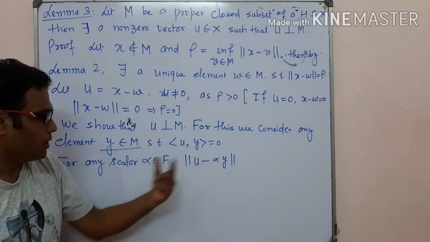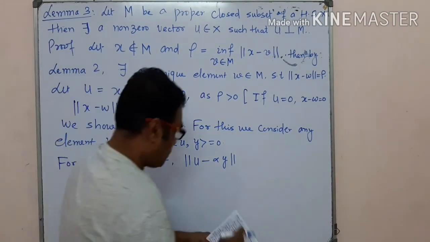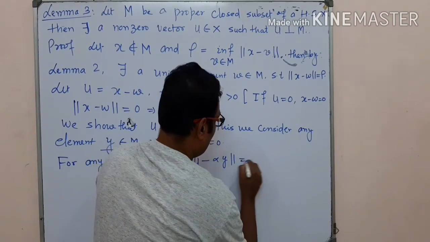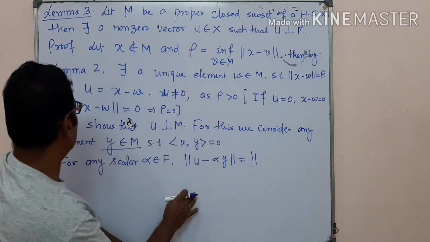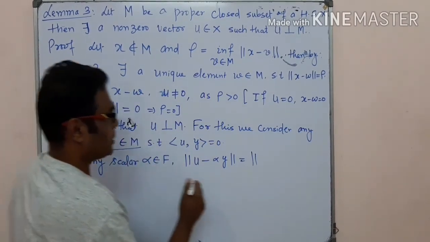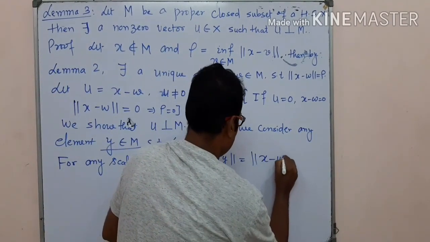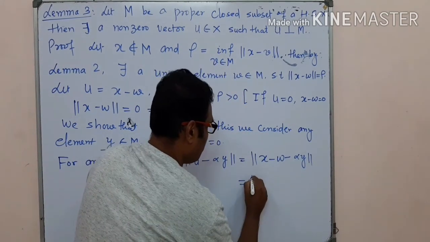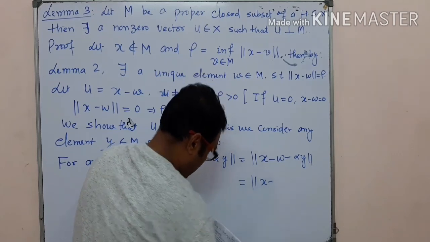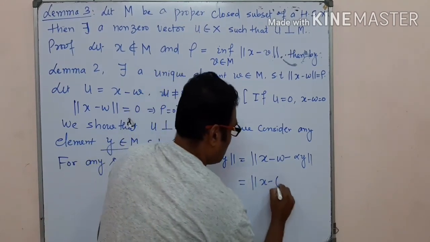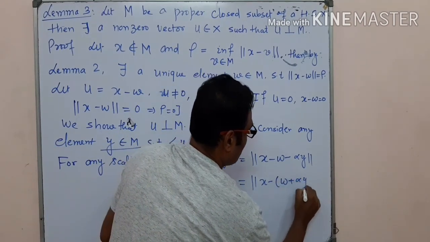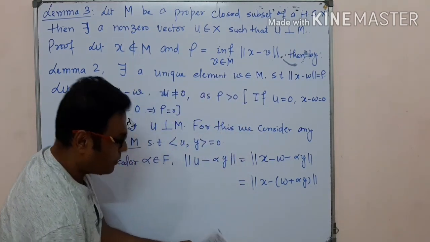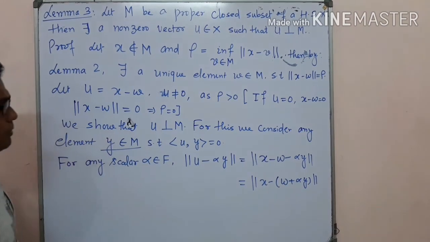So we compute this term. The norm of u minus alpha y is equal to the norm of x minus w minus alpha y, and again we simplify: this is x minus w plus alpha y. Okay, clear? Now we think about this element.